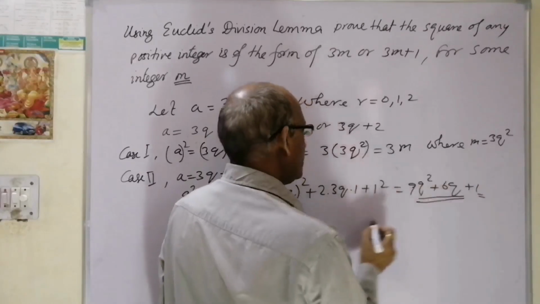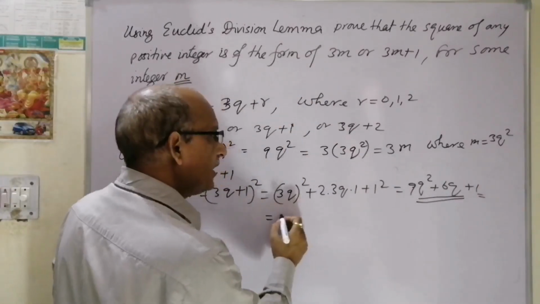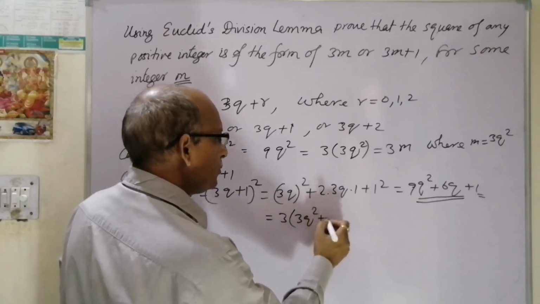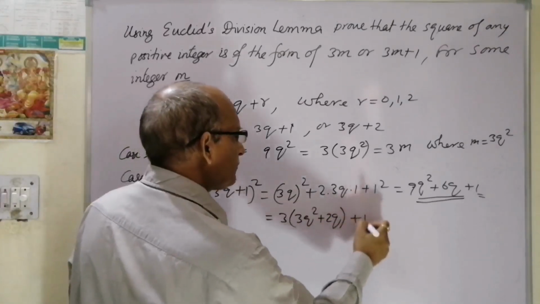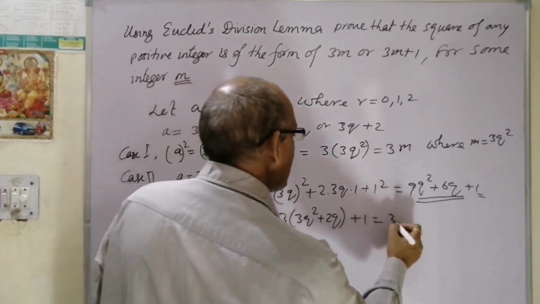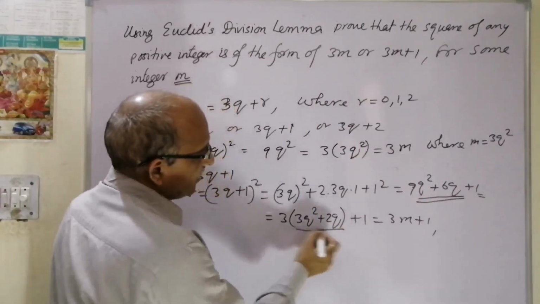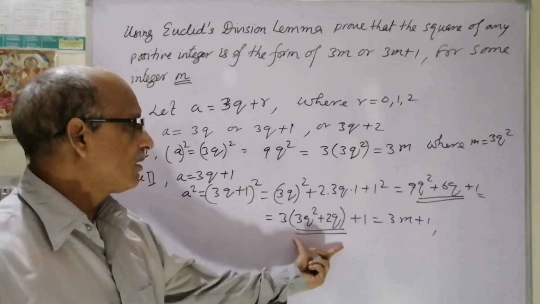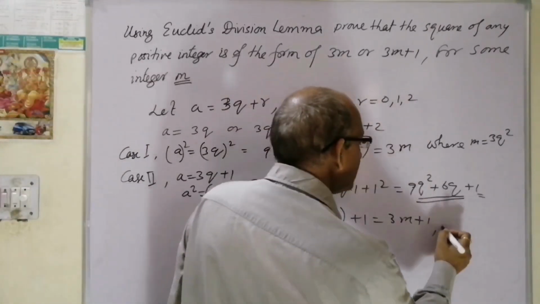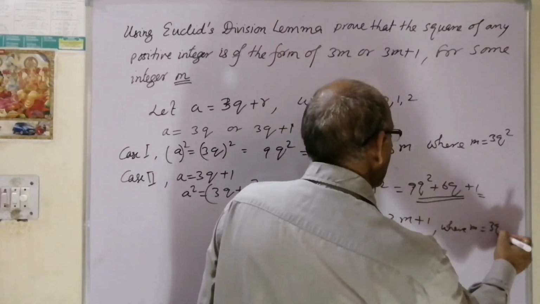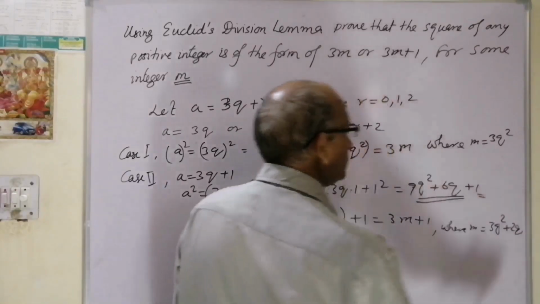And this is another group. So we can take 3 out of it: 3(3q square plus 2q) plus 1. So we can write it as 3m plus 1. What is m here? This number. ये m की जगह पर ये पूरा नंबर आ रहा है. So we'll write here, where m is equal to 3q square plus 2q.